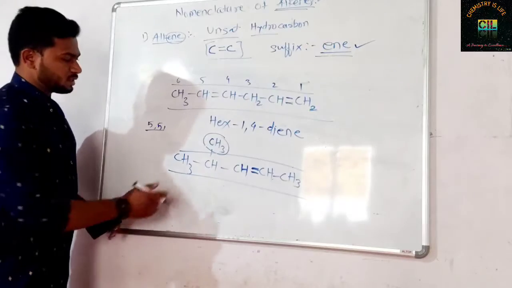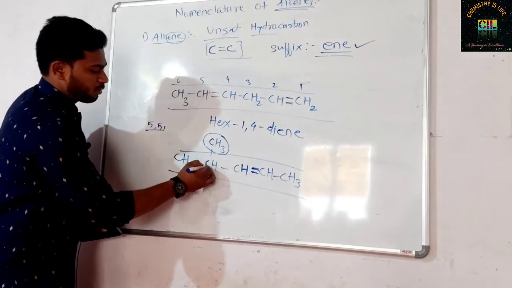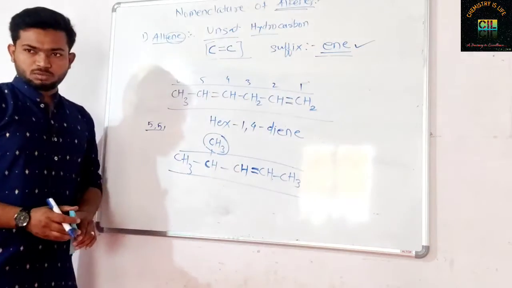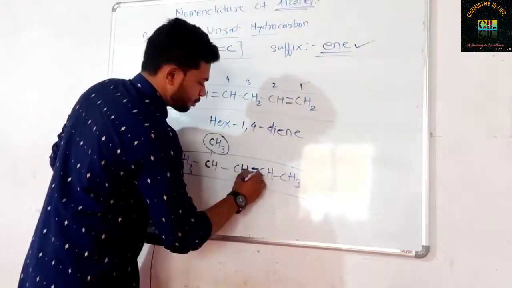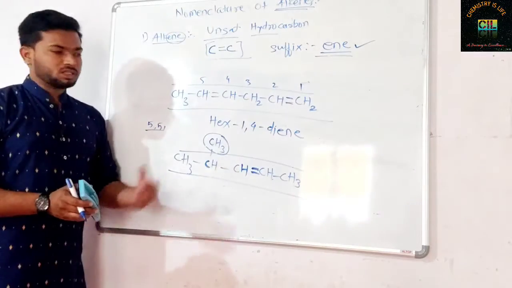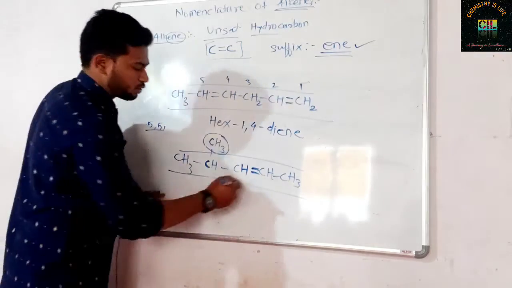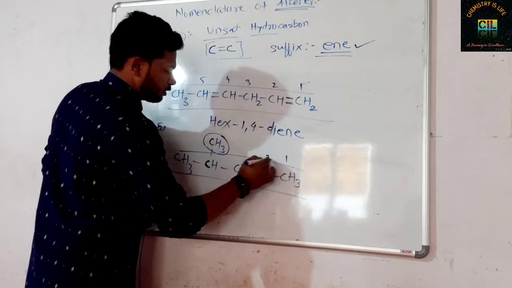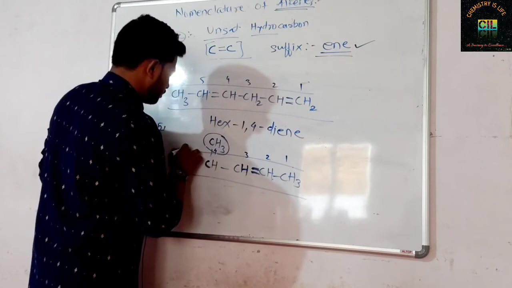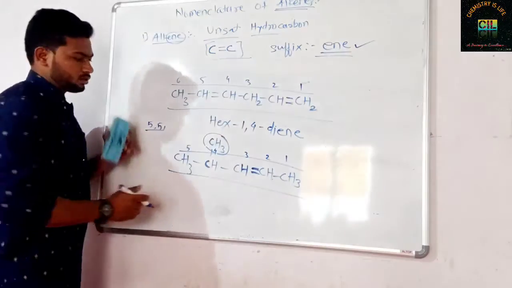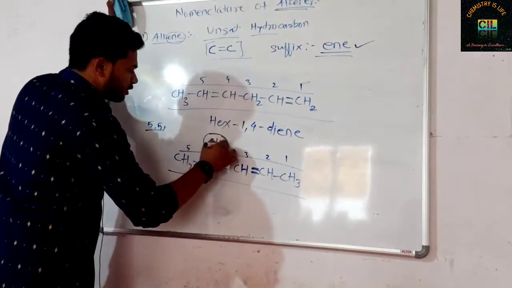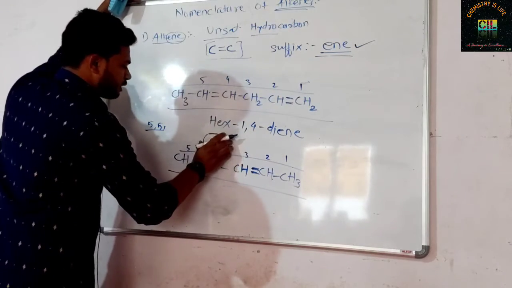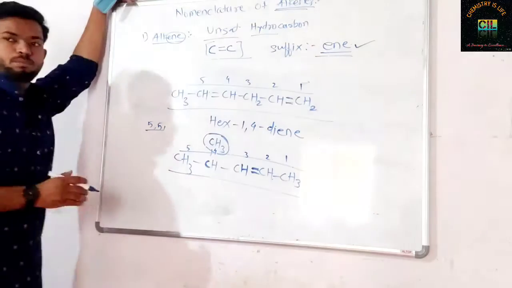Now this double bonded carbon should get the lowest possible number. The question arises, the CH3 should get the lowest possible number, but the CH3 is not the functional group. This double bond gets more priority than this alkyl group, than the substituent. So the double bond should get the lowest possible number. So do numbering this way, 1 2 3 4 and 5 carbon, right? The presence of a substituent means you have to write this substituent as a secondary prefix.